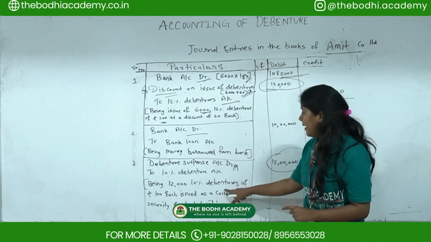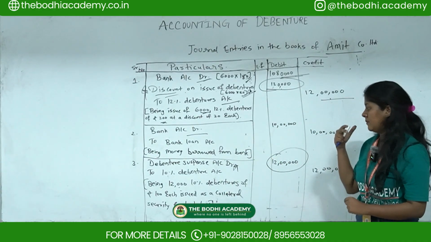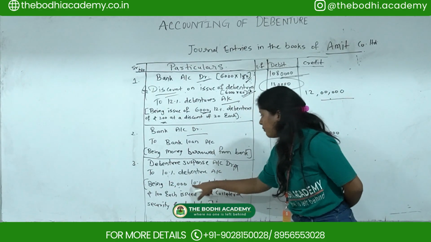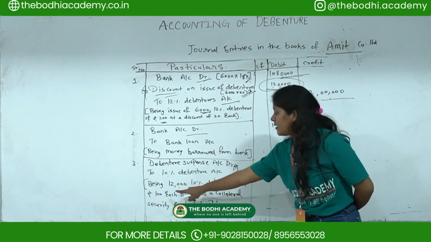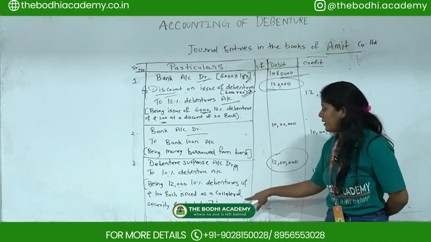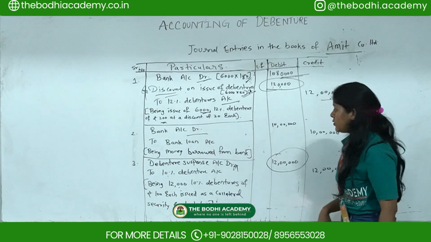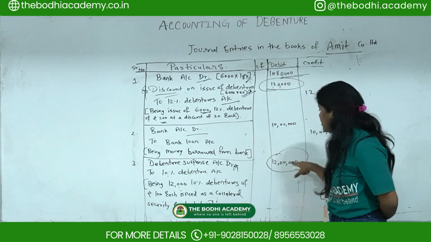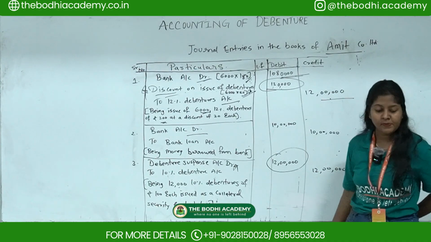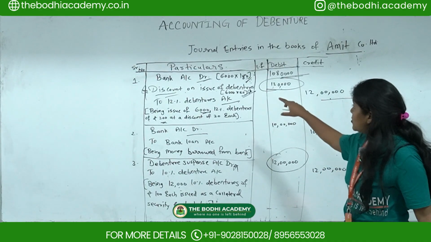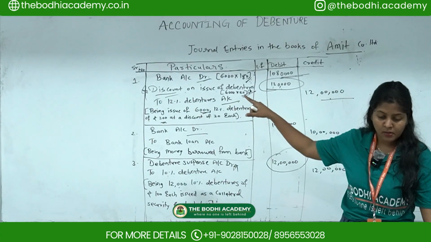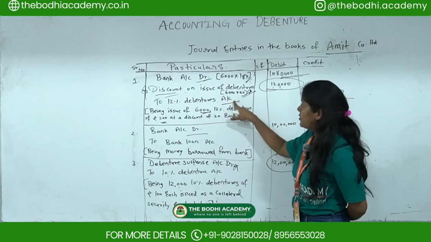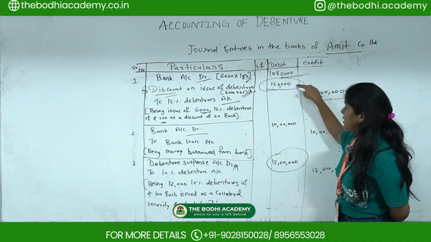Here you have to show how much is the debentures, how much collateral security they have kept. So narration is being 12,000 10% debentures of rupees 100 each issued as a collateral security for bank loan. So here you have to show debenture suspense account 12 lakhs. Then with regards to the bank account debit, to discount on issue of debentures to 12% debenture account, you have to debit these two amounts.